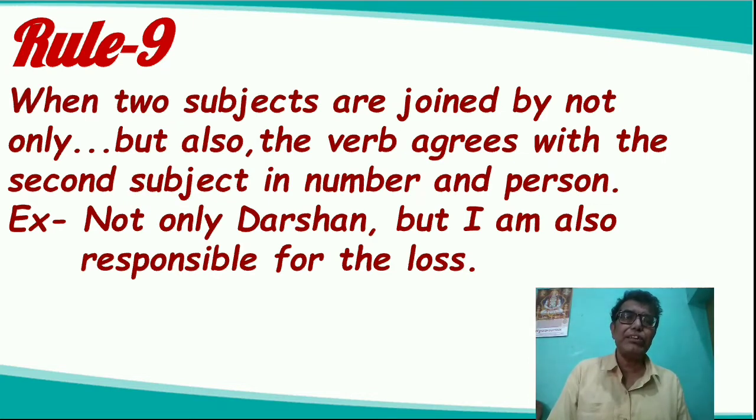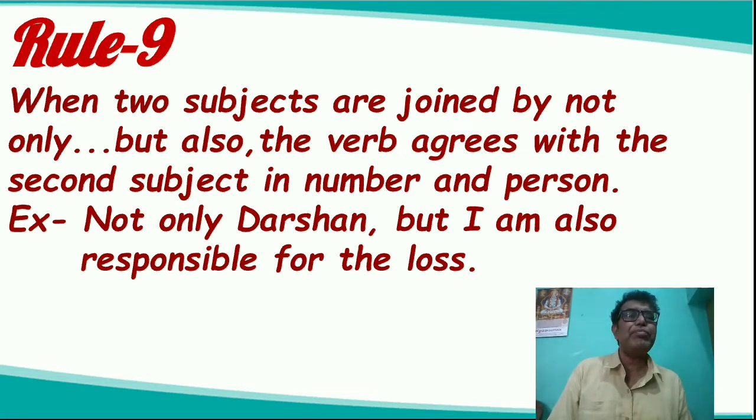What the rule states: when two subjects are joined by "not only... but also," the verb agrees with the second subject. Here the second subject is first person, that is, I. So according to the rule, the verb agrees with the second subject. The verb will be "am," not "is." So: not only Darshan, but I am also responsible for the loss. This is rule number 9.